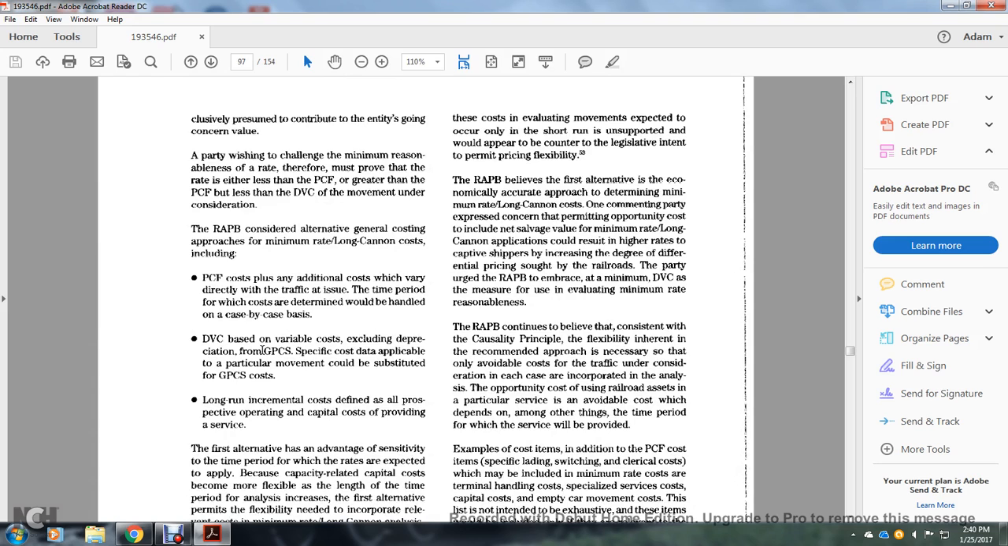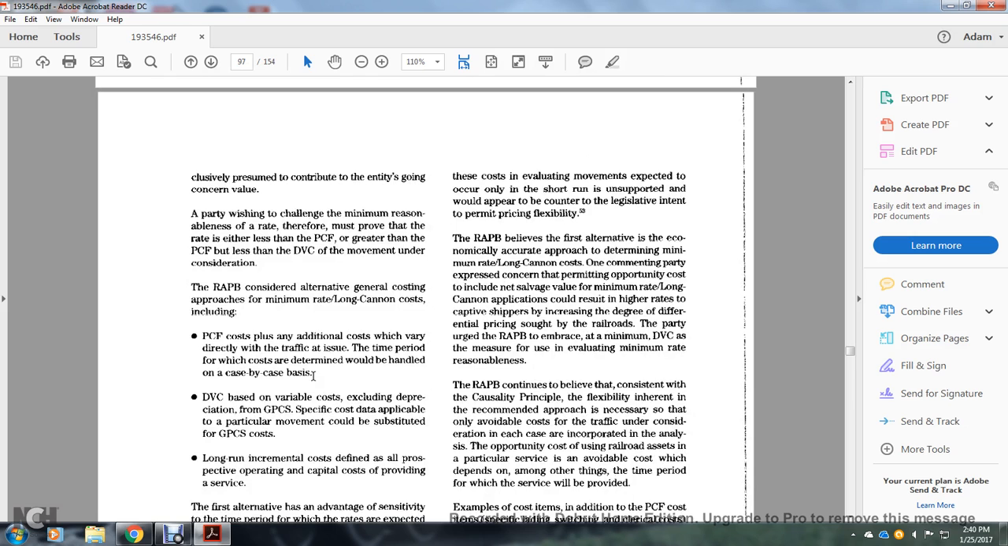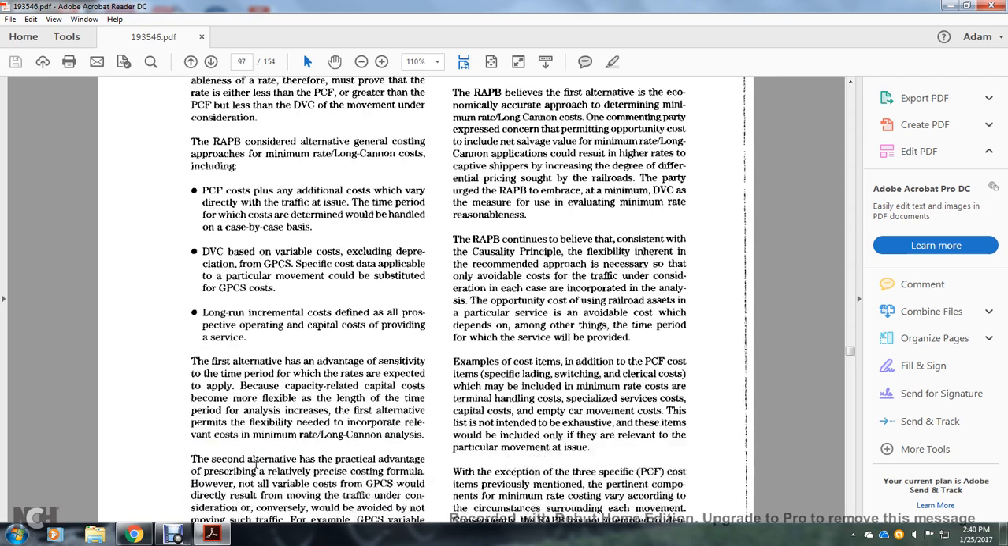The Railroad Accounting Principles Board considered alternative general costing approaches for the minimum rate and long-term canon cost. The first is the presumptive cost floor plus additional costs verified as directly related to the traffic at issue; the time period for which the cost is determined would be handled on a case-by-case basis. The second is direct variable costs based on the variable cost exceeding the depreciation of the general purpose accounting system, specifically the cost data applicable to a particular movement, which could be substituted with the general purpose cost system's costs. The third is long-run incremental cost, defined as all prospective operating and capital costs incurred in providing the service.